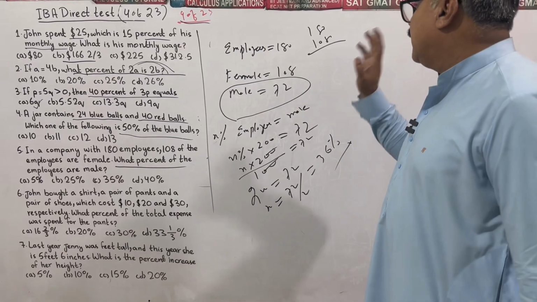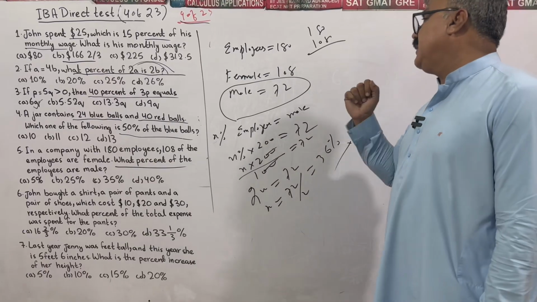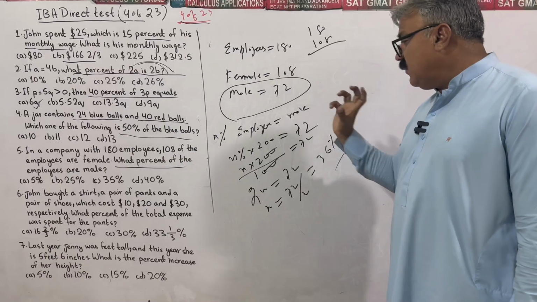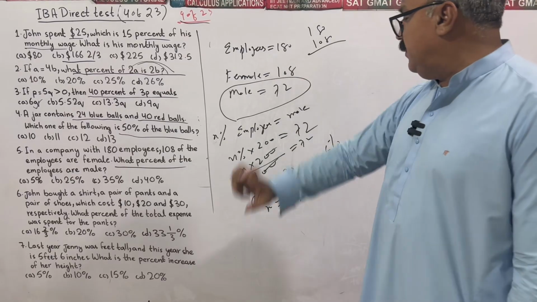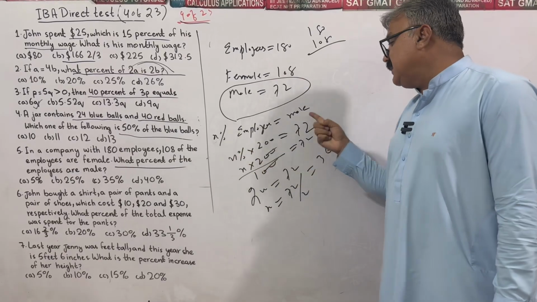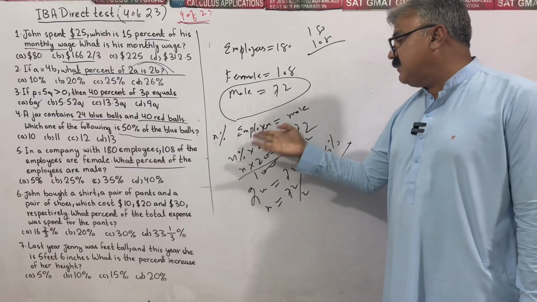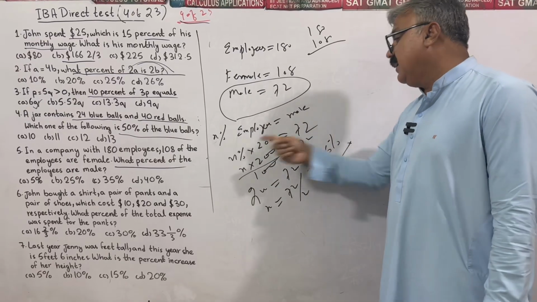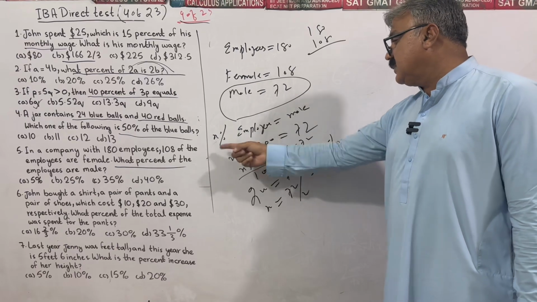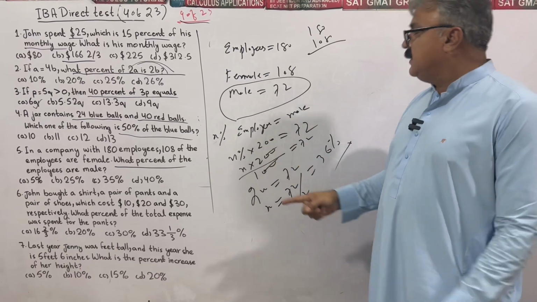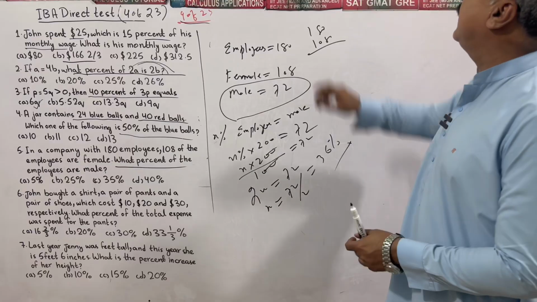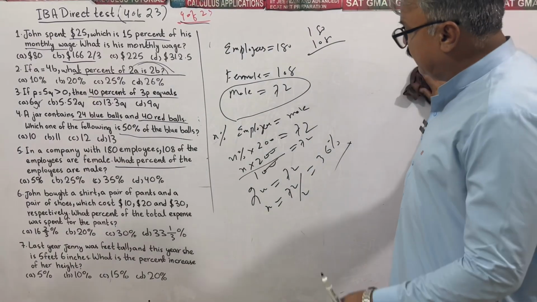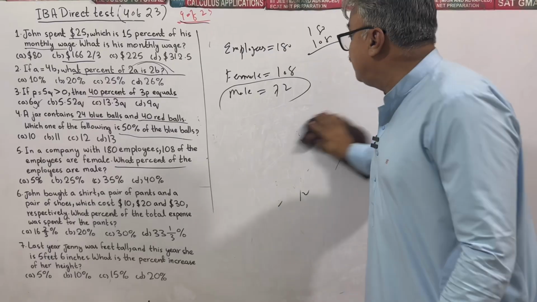A company having 180 employees, 108 are female. If we subtract 108 from 180, I have 72. Now we have to find its percent according to total employees. Suppose X percent of employees are male. Total employees are 180. Sorry, there is 180, not 200. I have made a mistake. Okay, cool. I have been caught.